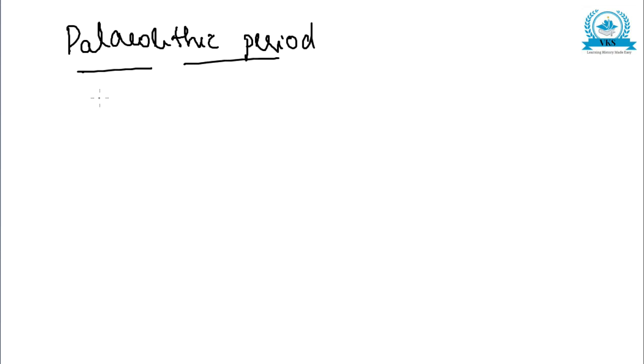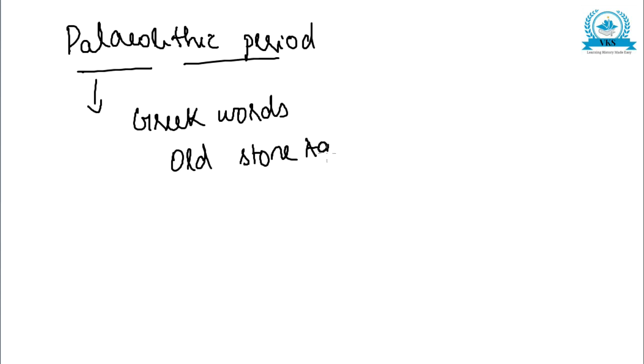So the Paleolithic period is the first topic we are going to learn in detail. The term Paleolithic, as I said, is derived from two Greek words: paleo means old and lithic means stone, so that means Old Stone Age.